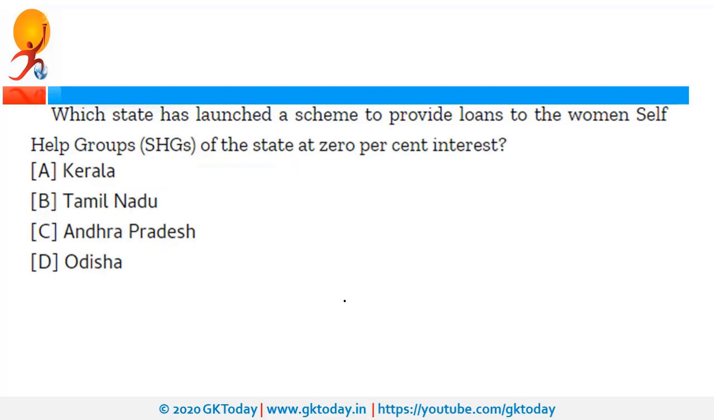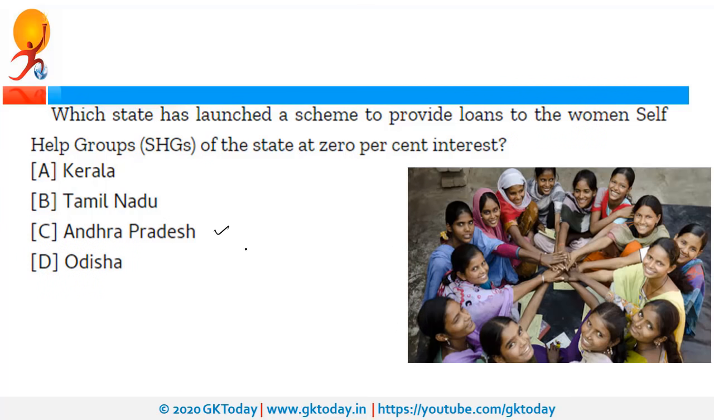Which state has launched a scheme to provide loans to women self-help groups at 0% interest rate? So this has been announced by the Andhra Pradesh government to provide loans to SHGs at 0% interest, and the interest component will be handled by the state government. That means the state government will pay the interest on behalf of these self-help groups. At present, self-help groups borrow from the banks at an interest rate of 7 to 13%.